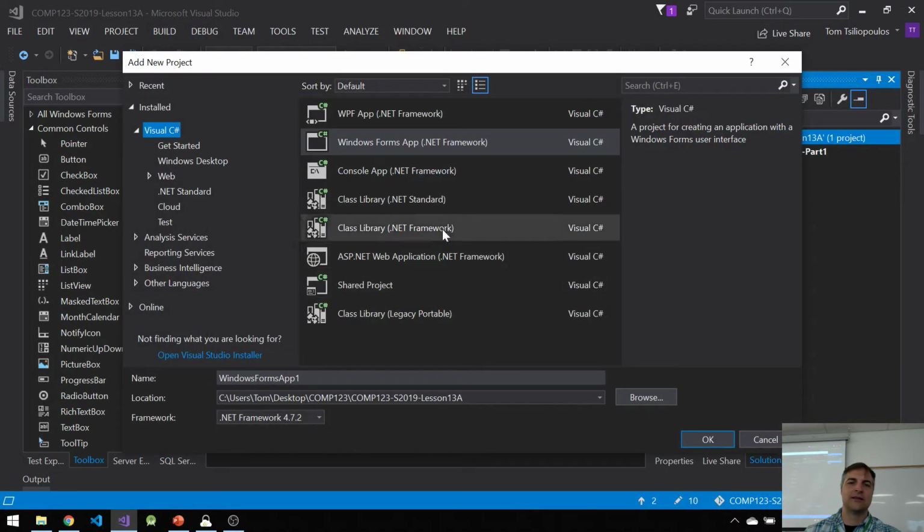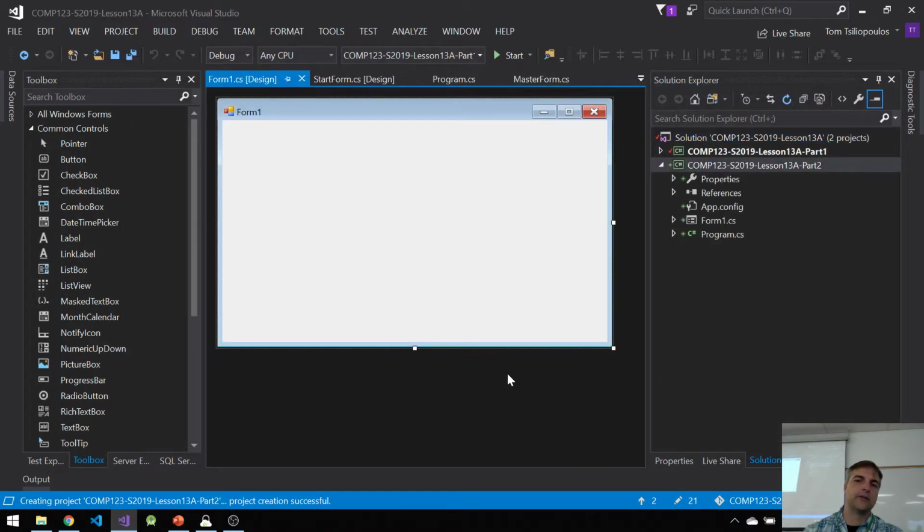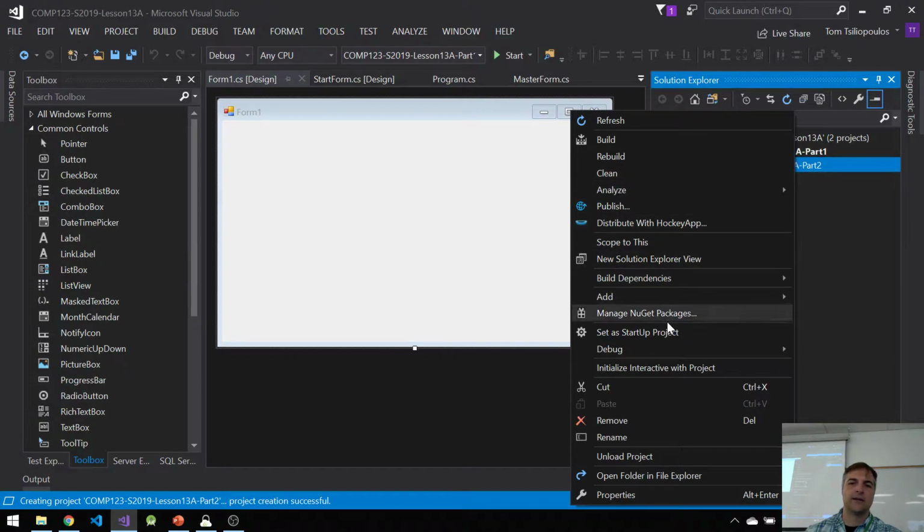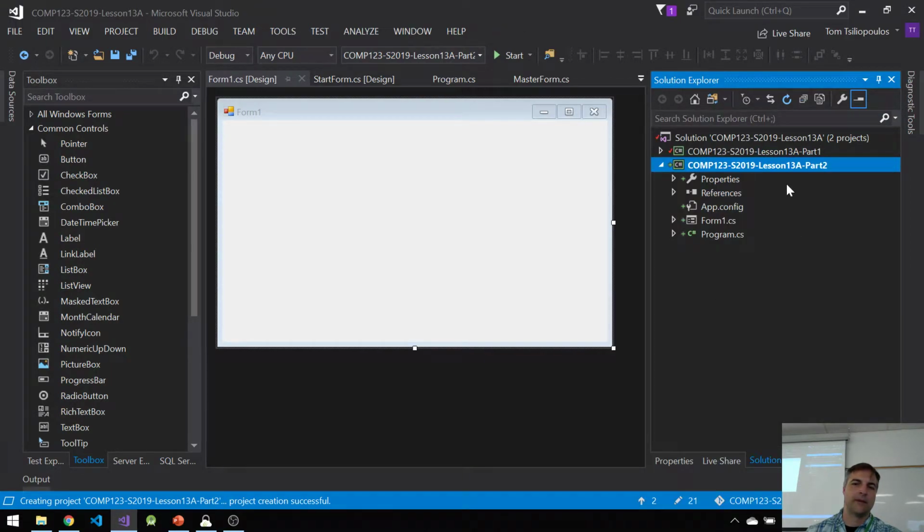Add new project. Right. I'm going to make a new project now. It's going to be called COMP123 Summer 2019. All right, lesson 13A, part 2. All right, so this is a new project. I want to set this project as the main project. How do I do that? Right click and set as startup project. If you set a startup project, this will be the main project that starts up. So now you can see it's bold. This one is not bolded. So you can see this one is highlighted almost, like this is the one that's going to start.